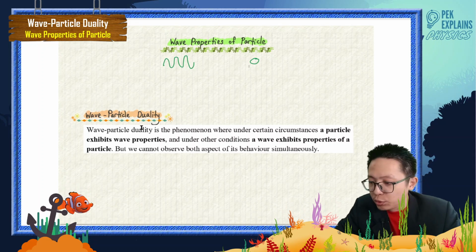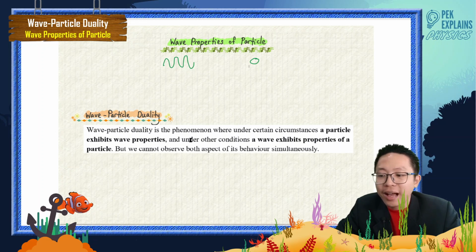Wave particle duality is the phenomenon where under certain circumstances a particle exhibits wave properties, but under other conditions a wave exhibits properties of a particle. We cannot observe both aspects of its behavior simultaneously.